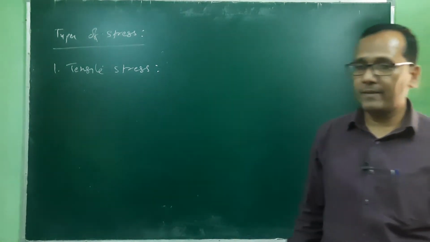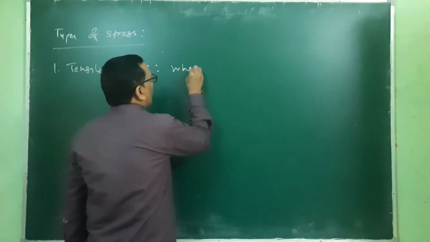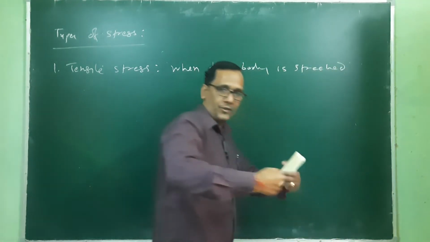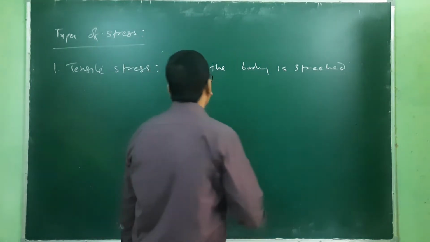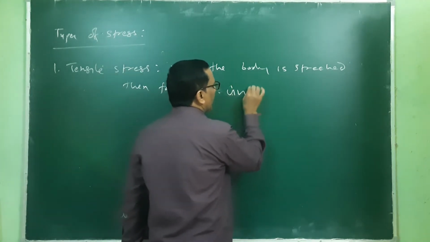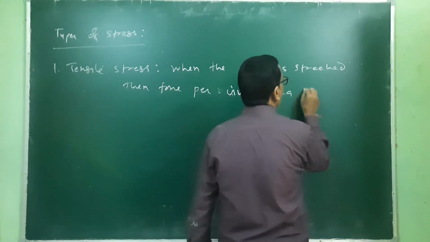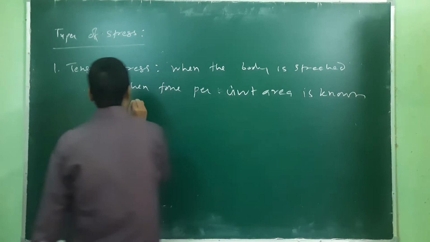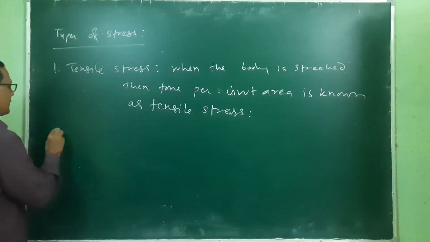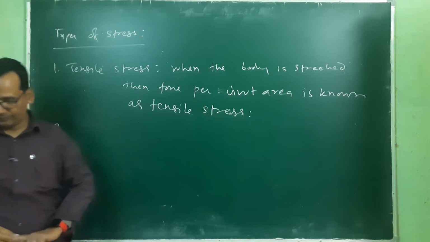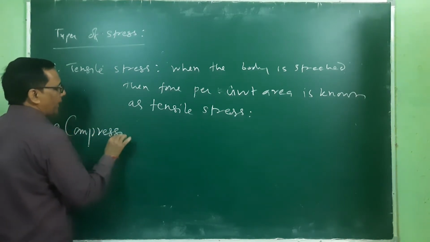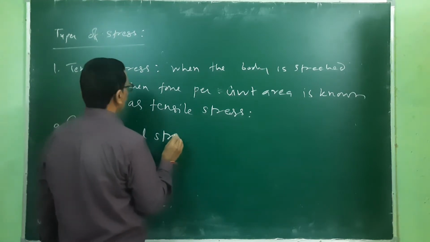Tensile stress is when the system or body is stretched, its length is increased, then the force per unit area is known as tensile stress. Second, compressional stress.